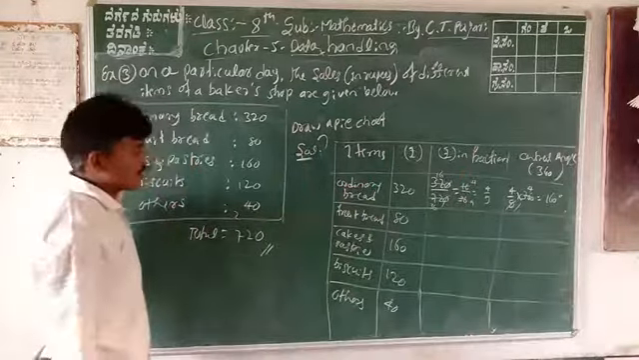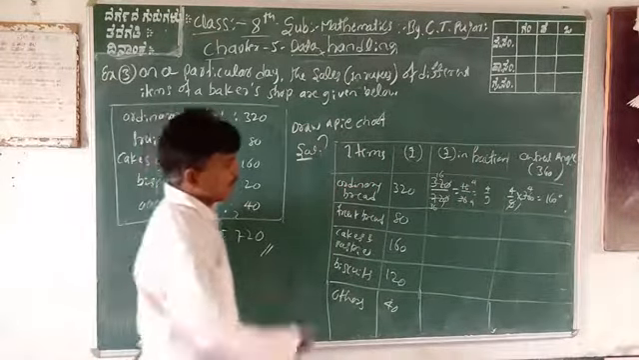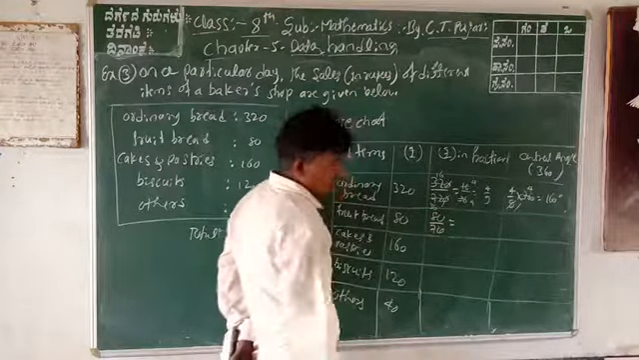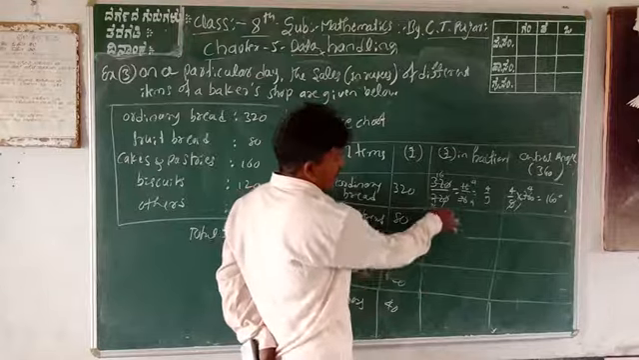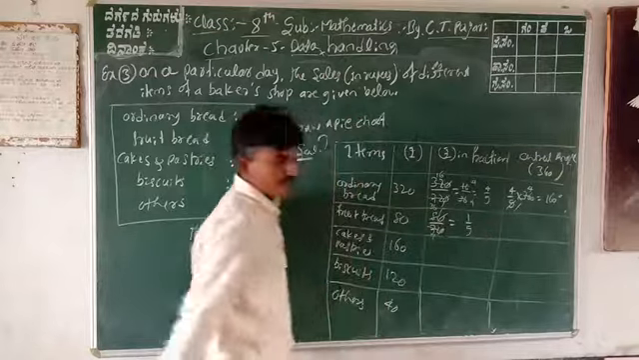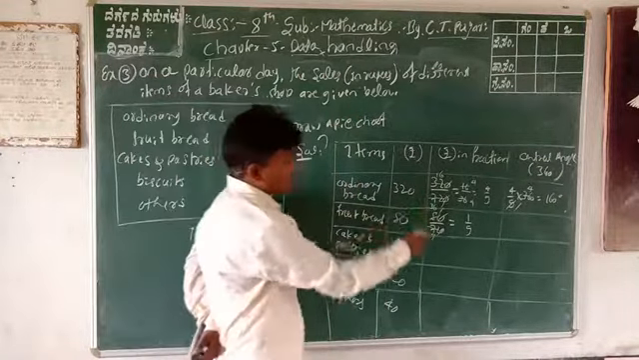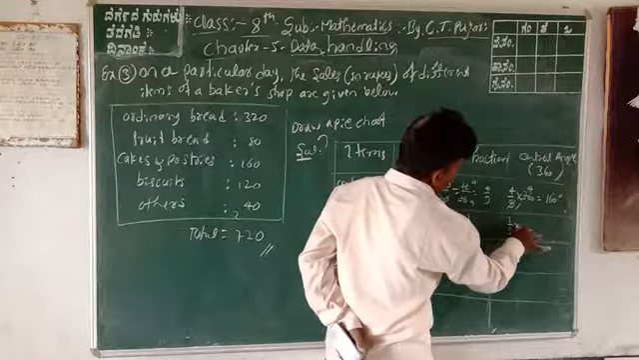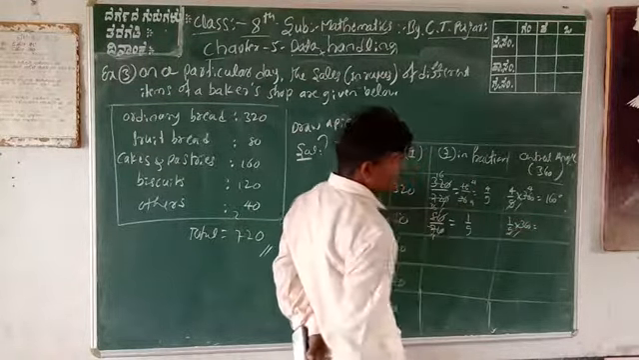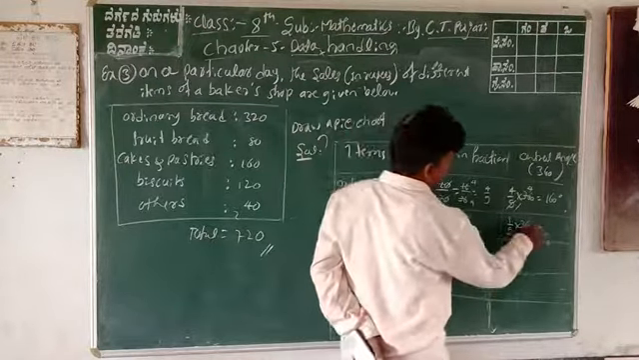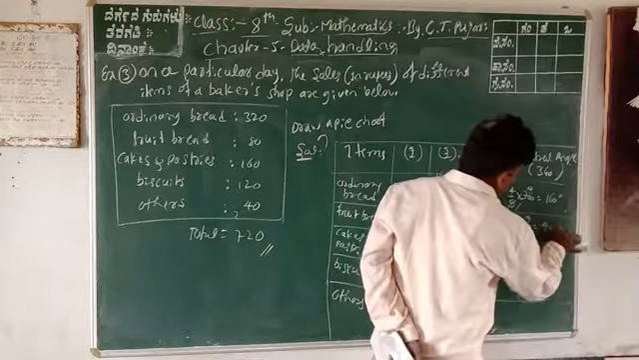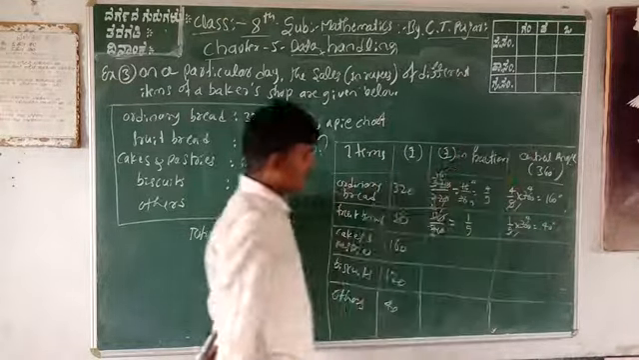What about the next second one? Fruit bread, 80 rupees. 80 by 720 is equal to, zeros cancel, 8 ones are 8, 8 nines are 72, so 1 by 9 is the fraction. We can convert to 360 degrees. 1 by 9 into 360 degrees is equal to 9 fours are 36, therefore 40 degree angle only. What about the third one?